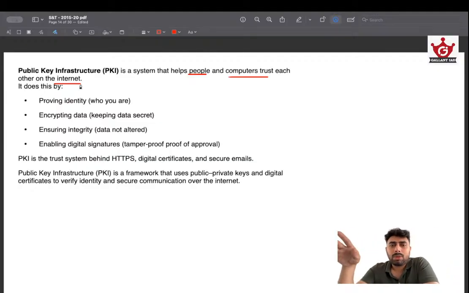So it's like using a public road. You want to send information to somebody in a way that only the one who is sending it and the actual receiver should be able to read it. That's the basic idea. So if I am sending some information across the internet to somebody, I want to make sure that it reaches the right person and only the right person can read it. So what exactly can I do in a physical world? I can put it in a box and lock it, and I can send that particular key to the right person by any other means, and send its lock through a public route.